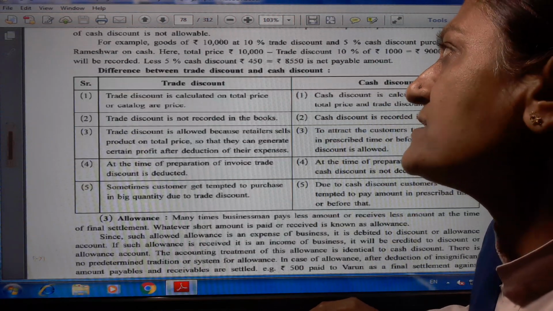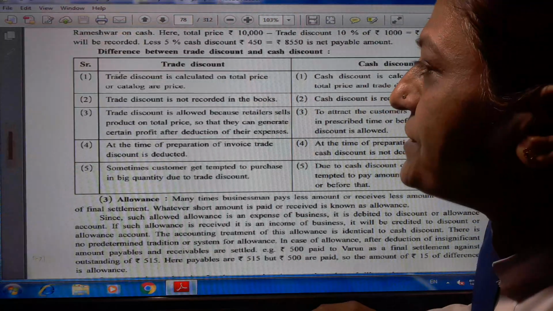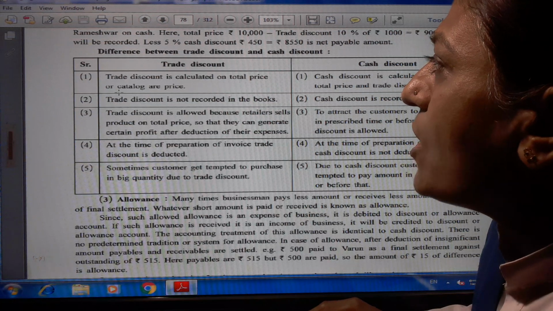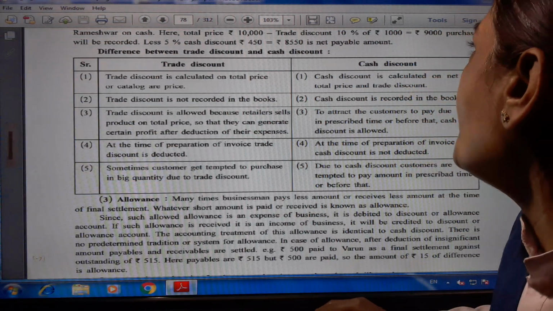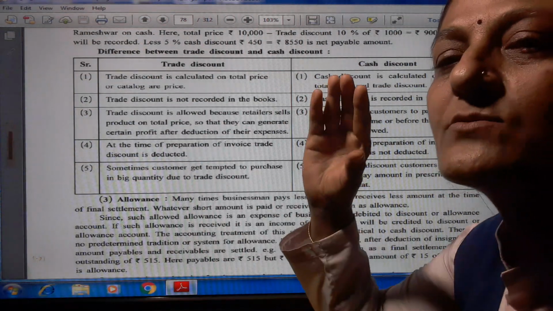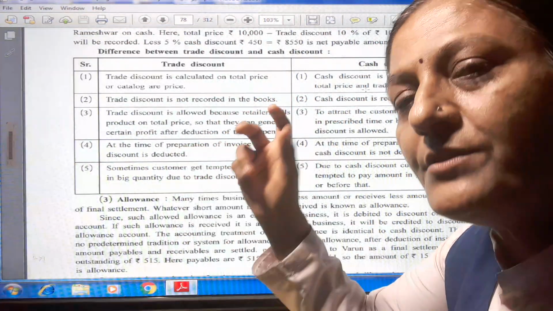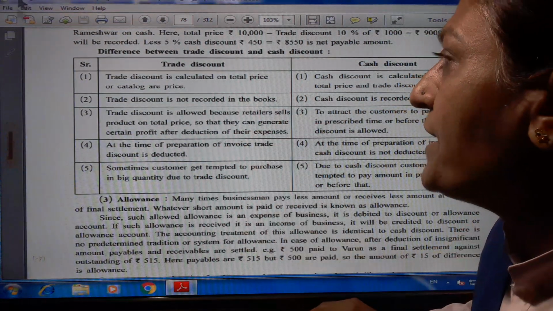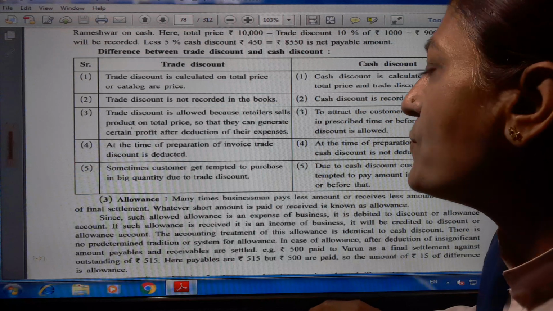Now what is the difference between trade discount and cash discount? Let us see. First point, trade discount is calculated on the total price or catalog price. Cash discount is calculated on the net of total price and trade discount. When we subtract the trade discount from the total amount, then on the remaining amount we calculate the cash discount. Trade discount is not recorded in the books. Cash discount is recorded in the books.